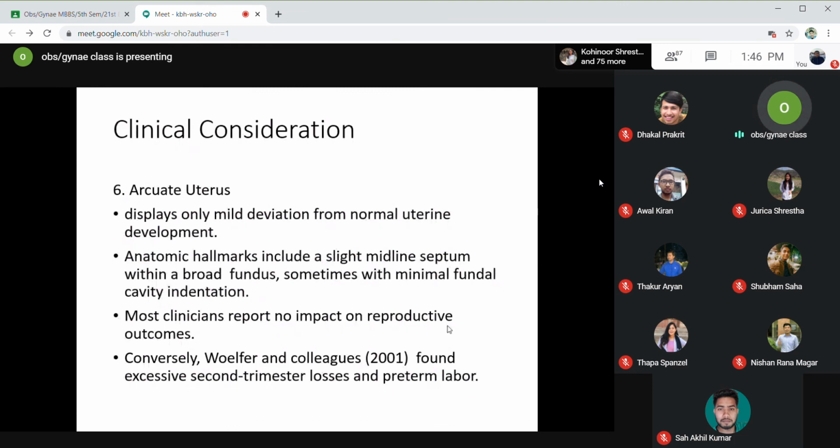Most clinicians report no impact on reproductive outcomes. However, there was one study done by Ulfa and colleagues, who found that women with arcuate uterus have excessive second trimester losses and preterm labor. So the findings are contrasting.